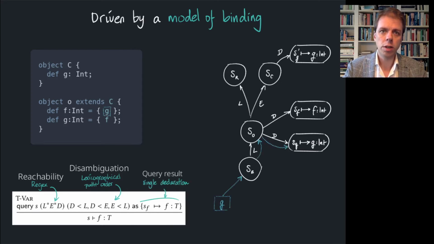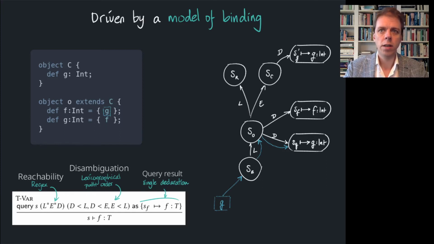The last part of the query specifies that the query must unambiguously resolve to a single declaration with name F and type T. Let's look at what this means for the reference G in scope SB, shown in the dotted box in the scope graph. By the regular expression, there are two G declarations reachable in the graph, the one from O and the one from C. By the order on paths, the definition in O is considered closer and is thus preferred. Therefore, according to this rule, the reference G will resolve to the declaration in SO.